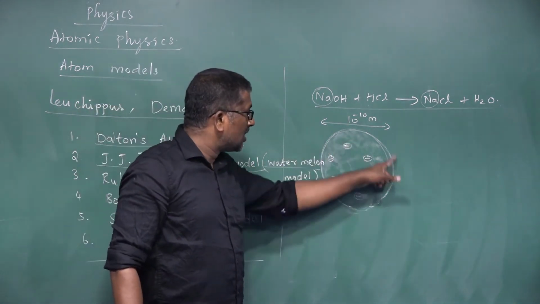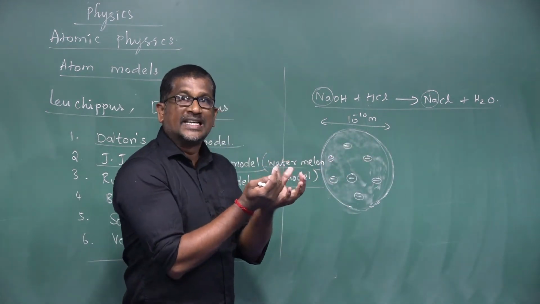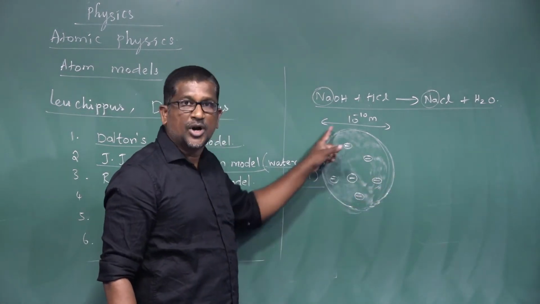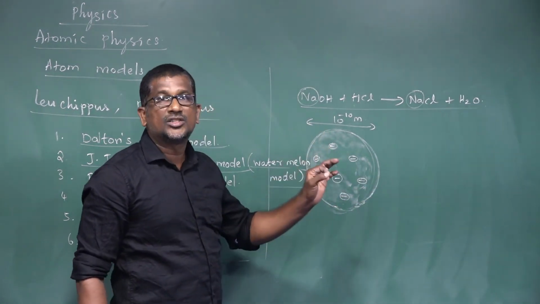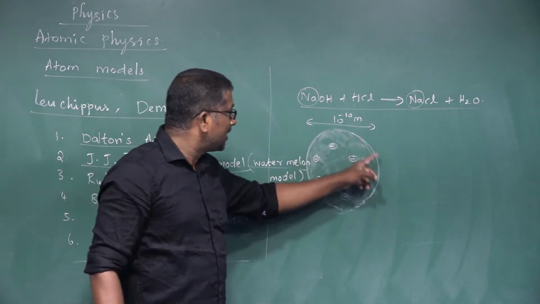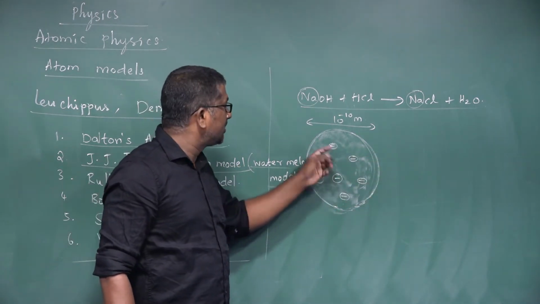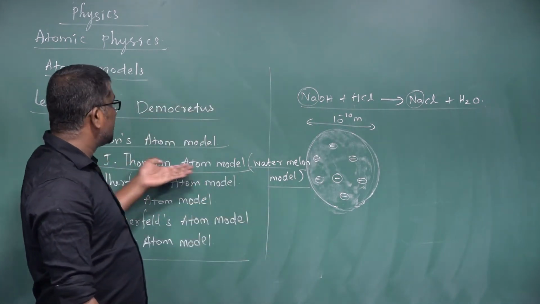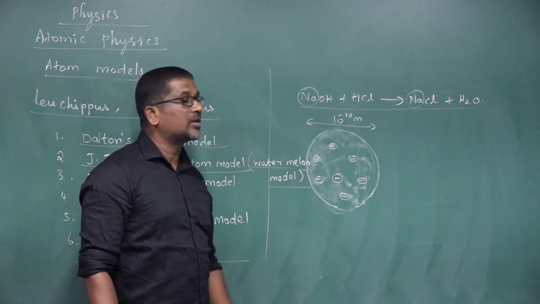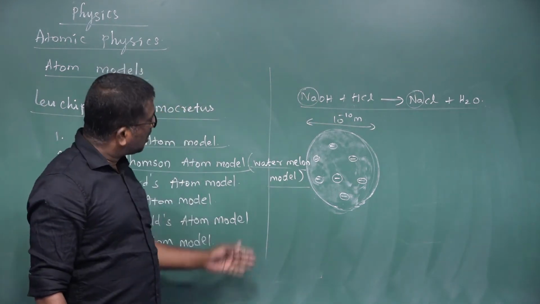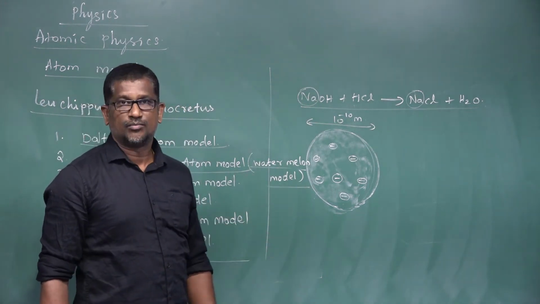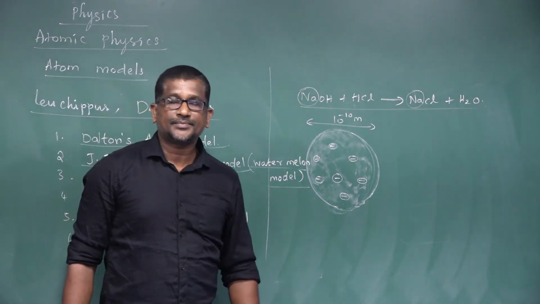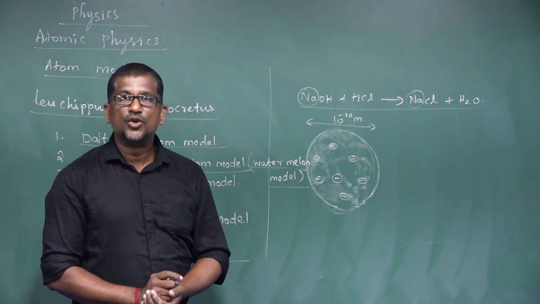So the atom is assumed to be a homogeneous sphere containing a uniform distribution of positively charged particles, in which the negatively charged particles, that is the electrons, are embedded, like the seeds in a watermelon. That is why J.J. Thomson's atom model is also called the watermelon model, and it is also called the plum pudding model. And according to Thomson, an atom is electrically neutral.